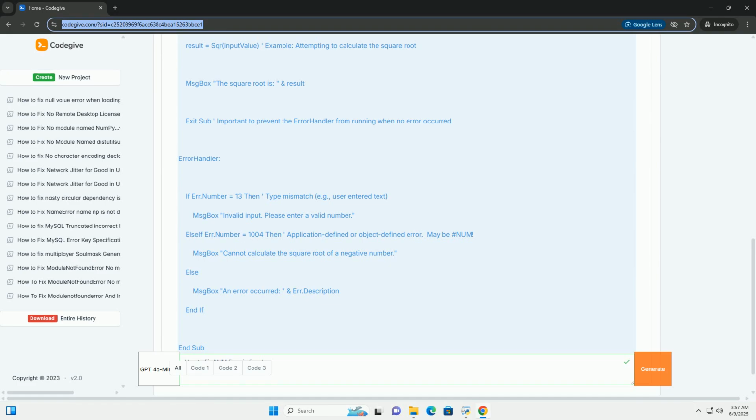The #NUM! error generally indicates that a formula is encountering an issue with numeric data that it cannot handle. This could be due to a wide range of problems, from attempting to calculate the square root of a negative number to dealing with exceedingly large numbers. It's Excel's way of telling you, "I can't process this calculation with the numbers provided."